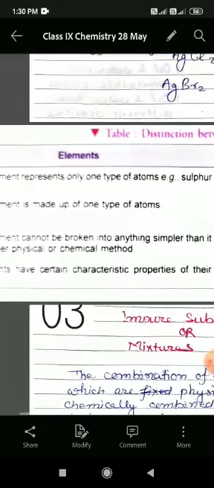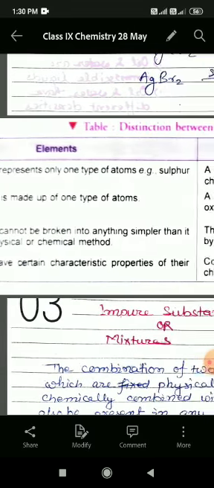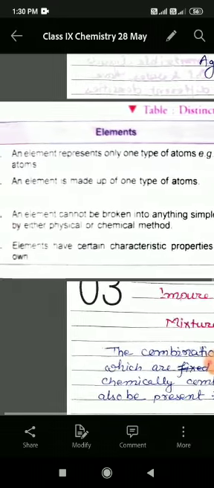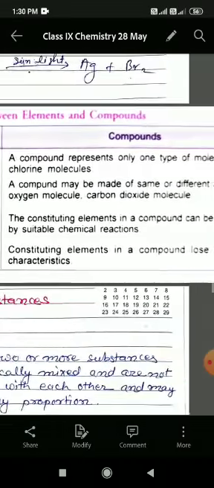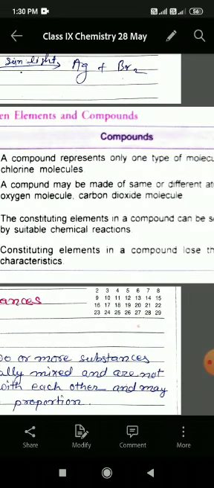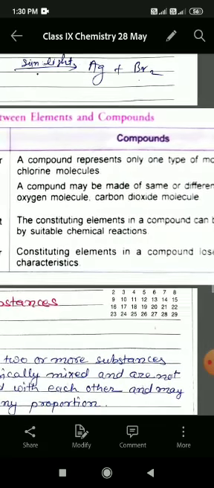Next, an element cannot be broken into anything simpler than it by either physical or chemical method, whereas the constituting elements in a compound can be separated by suitable chemical reactions.